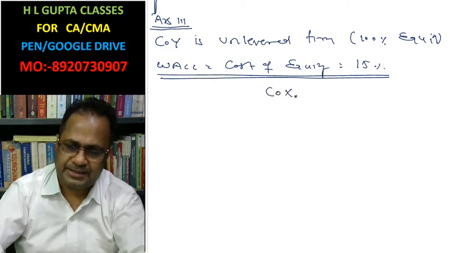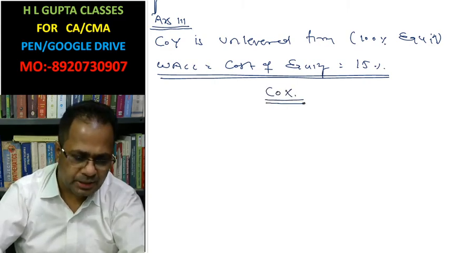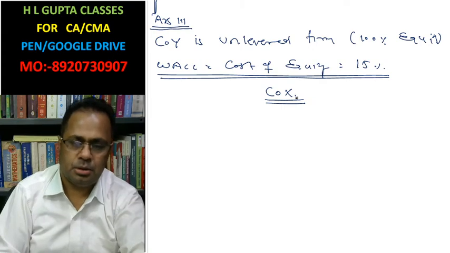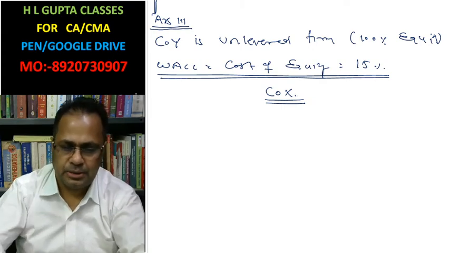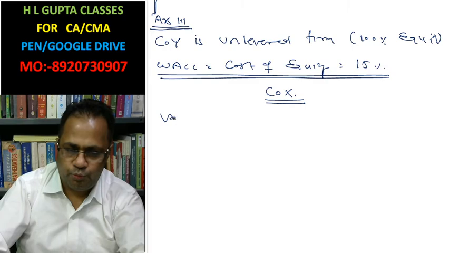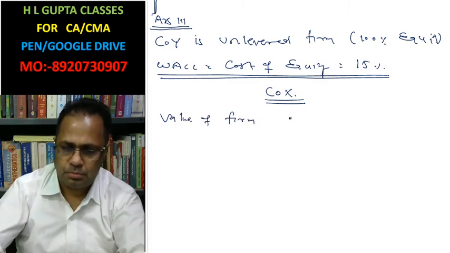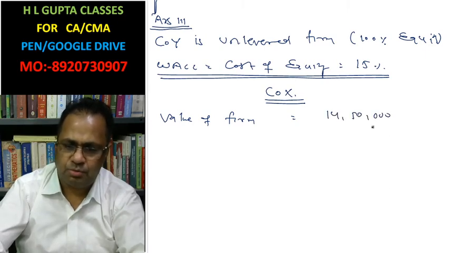Now company X. Value of firm is 14,50,000. We have already calculated.